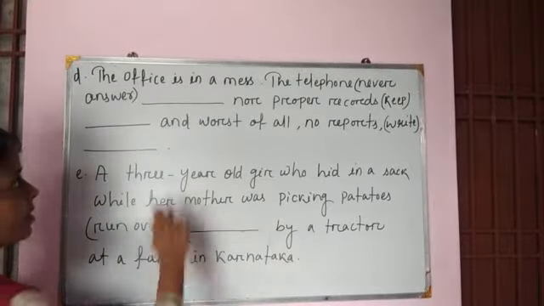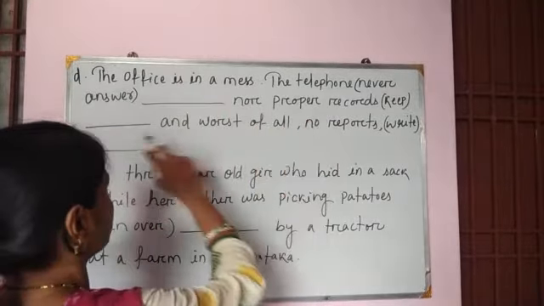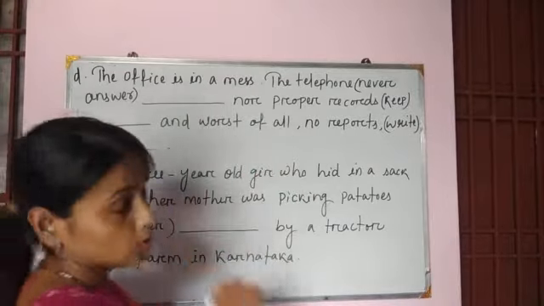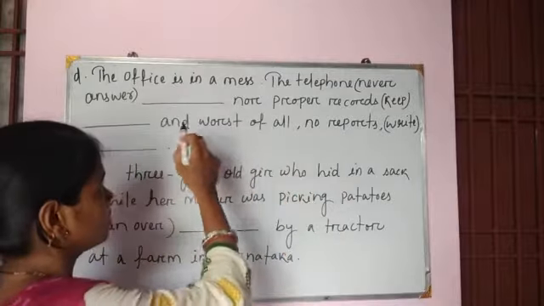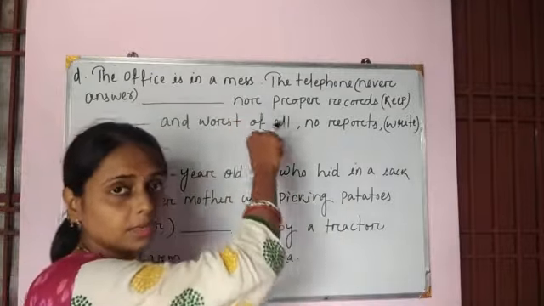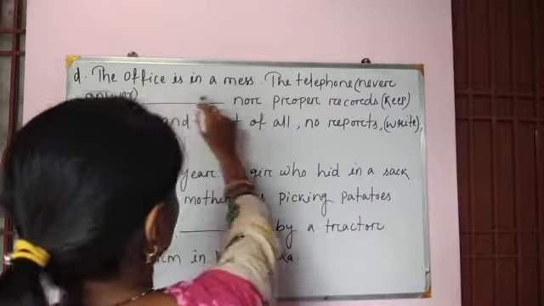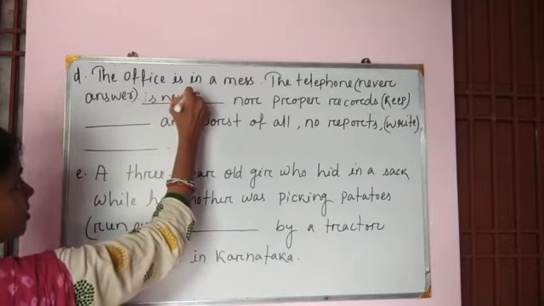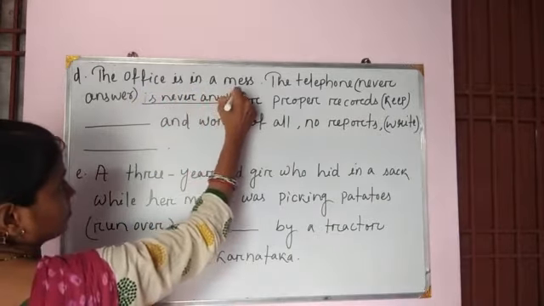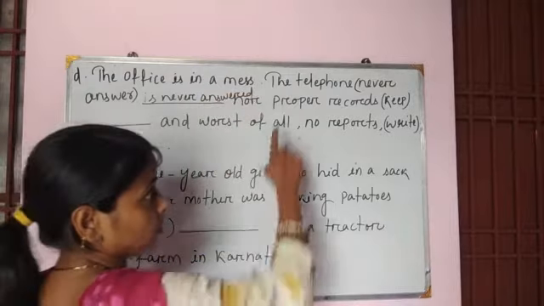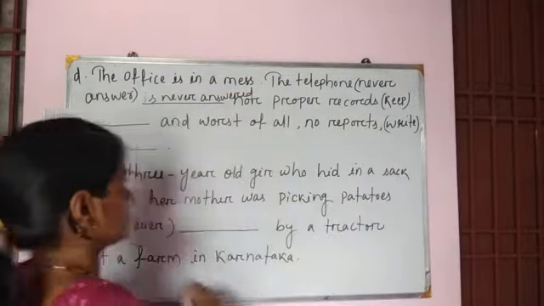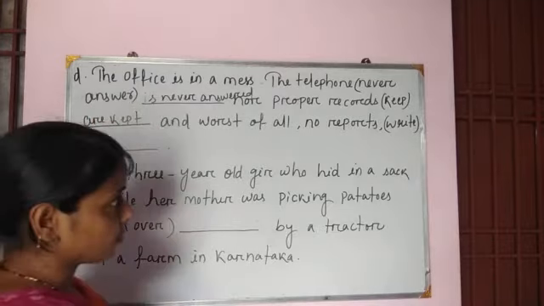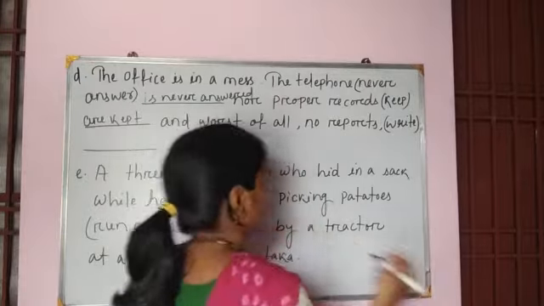Next question number D. The office is in a mess. The telephone never answer. Not proper records keep. And worst of all, no reports write. So here, what is the tense? The sentence is in present tense. So what will be the answer? The office is in a mess. The telephone is never answered. Nor proper records are kept. And worst of all, no reports are written.